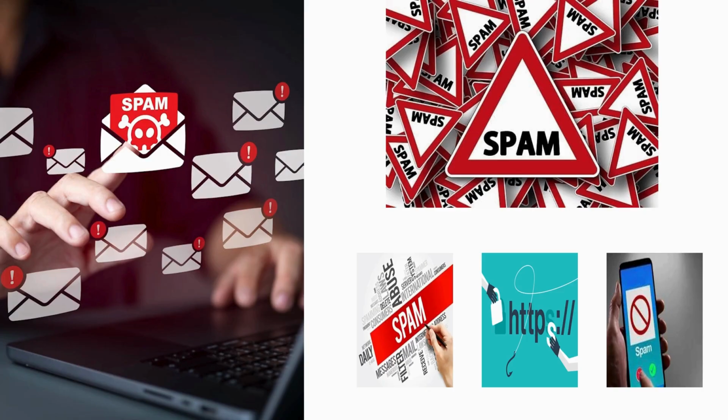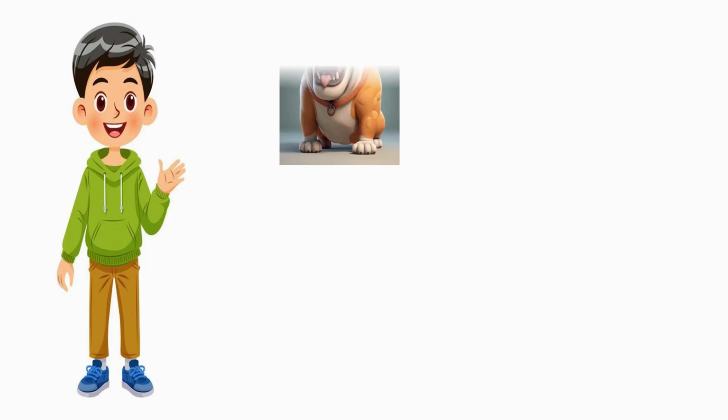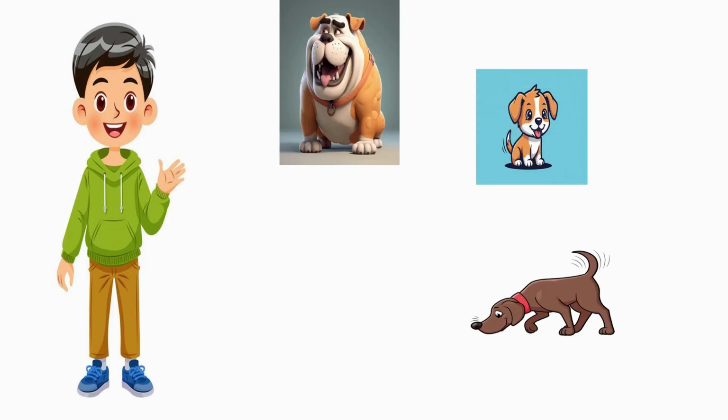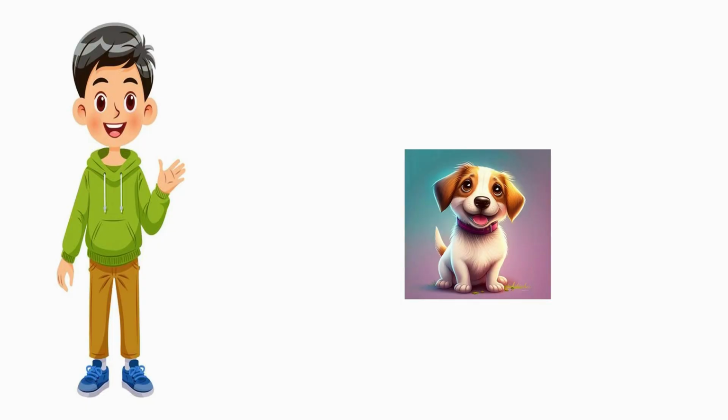Another simple example: imagine teaching a kid to recognize dogs. You show them many pictures: big dogs, small dogs, brown dogs, white dogs. Eventually, even if the kid sees a dog they have never seen before, they can still say, "Yup, that's a dog." Machine learning works exactly like that.